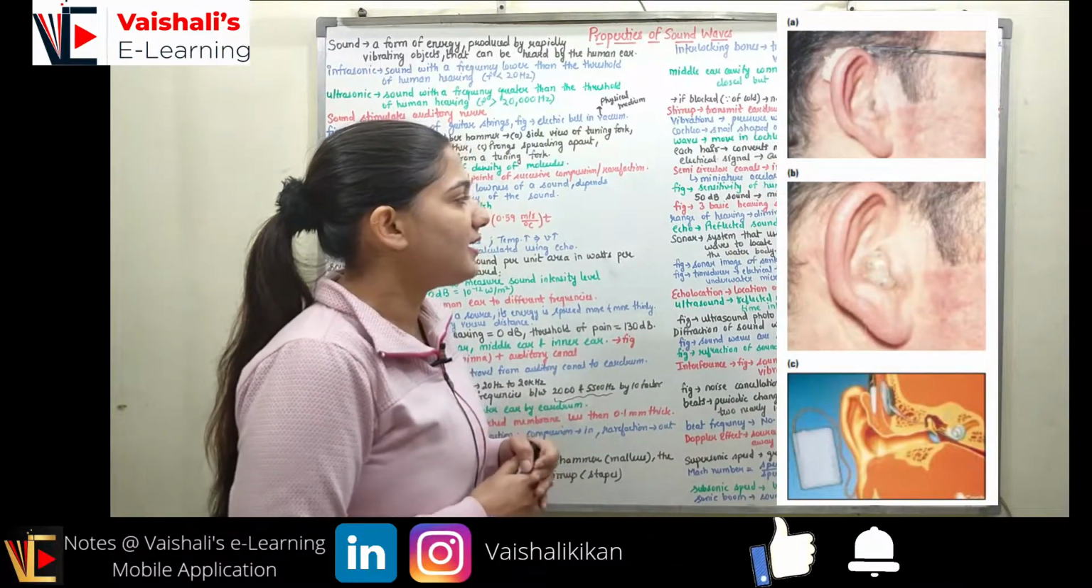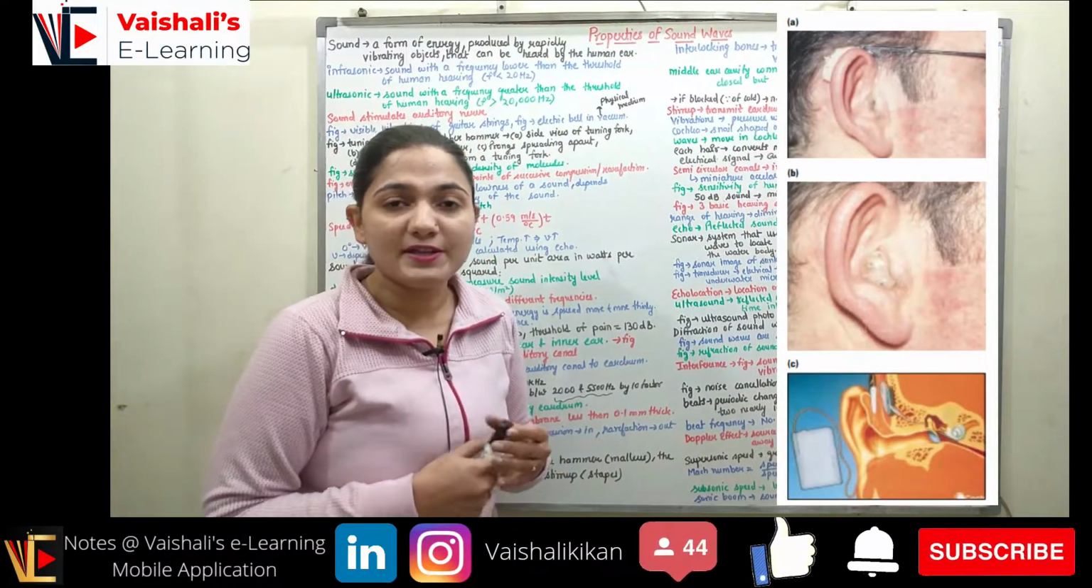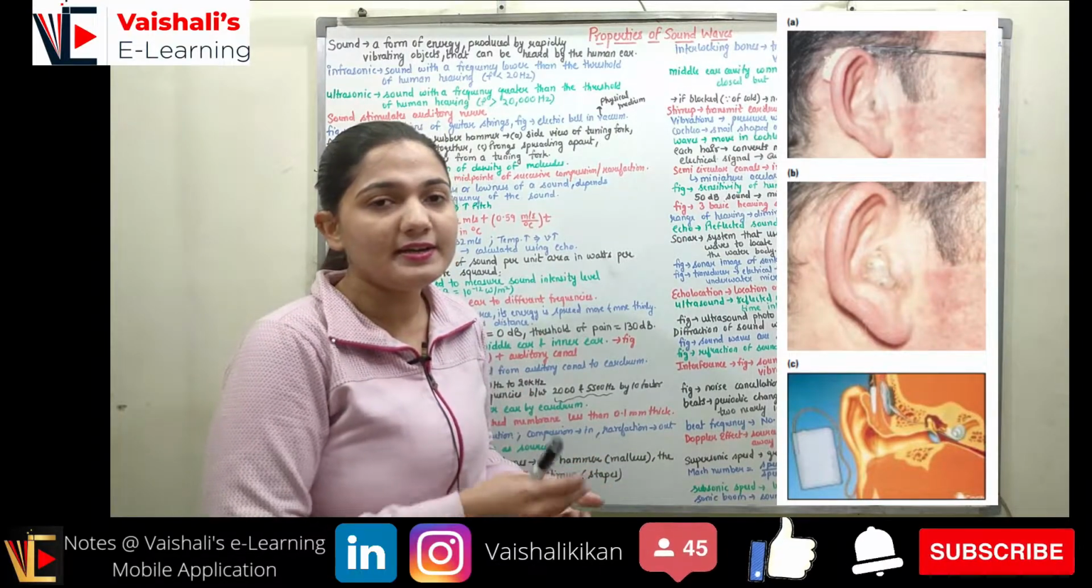You can see the figure here. We have the 3 basic hearing aid designs. The person who cannot listen directly has some hearing aid devices.